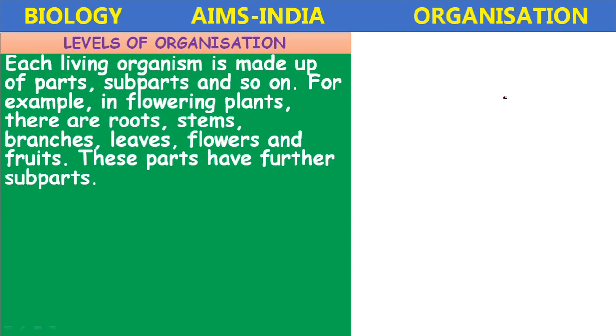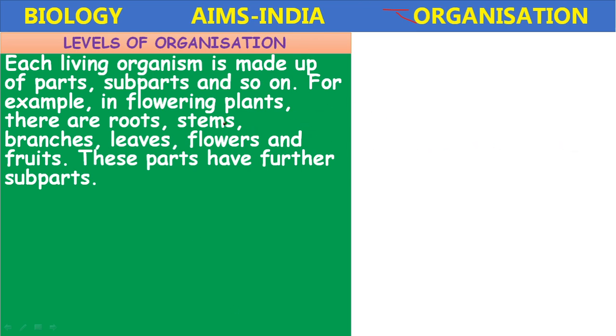The levels of organization, once again: each living organism is made up of parts, subparts, and so on. For example, in flowering plants, there are roots, stem, branches, leaves, flowers, fruits. These are different parts.